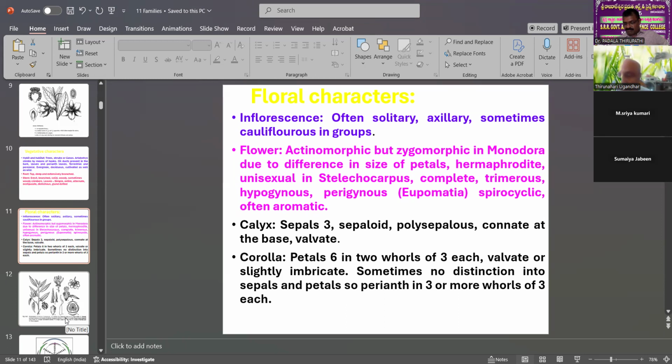Sometimes there is no distinction into sepals and petals. Both are the same in color. The petals are not colored, and the sepals are green in color, which means the sepals and petals are not distinct. All the sepals and petals are the same color, like perianth flowers, in 3 or more whorls in each of the calyx and corolla.